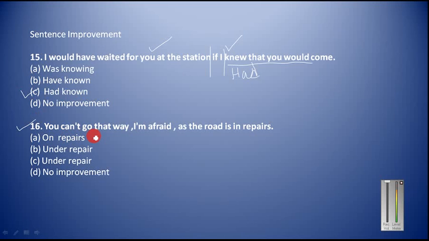You can't go that way, I am afraid, as the road is in repairs. This "I am afraid" here is a kind of phrase, and it means "I am sorry to say this." Okay. So here, with the word "repairs," you have to use "under repair." This word "under" is used with so many words like under construction, under repair, under training, under supervision. So that is why you have to say "under repair." The road is being constructed. It is under repair. The work is going on. So this will be the right answer here.